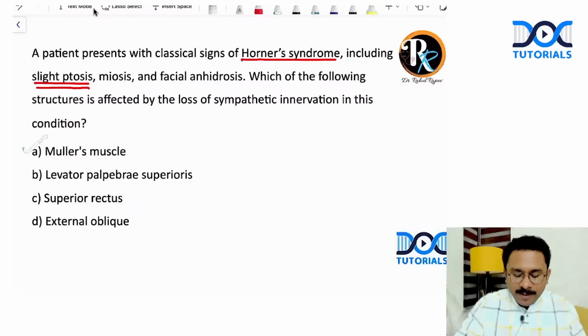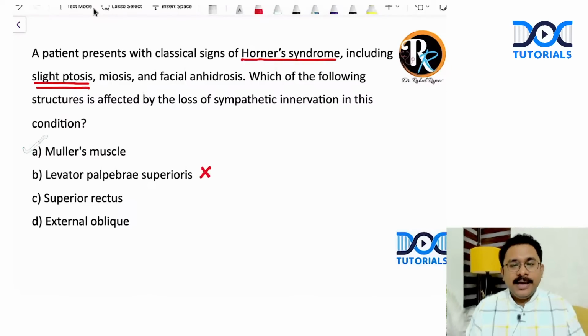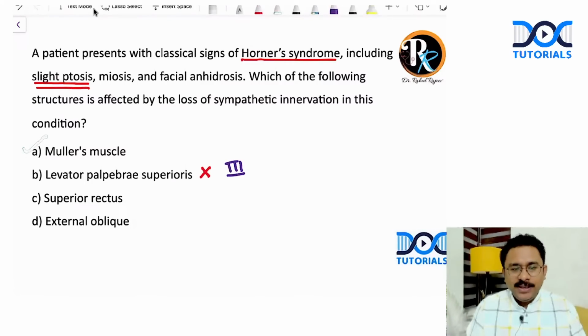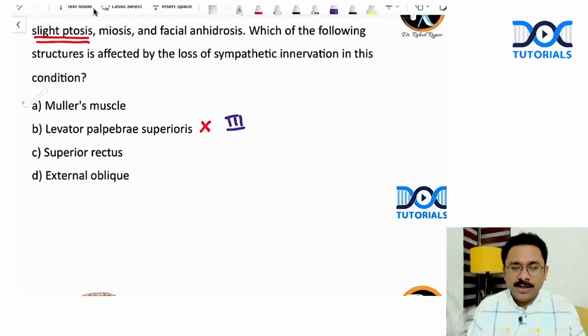What about levator palpebrae superioris? LPS lesion can also result in ptosis, more of a complete ptosis, but that is innervated by the third nerve only. Sympathetic innervation is for the superior tarsal muscle, also known as the Müller's muscle.